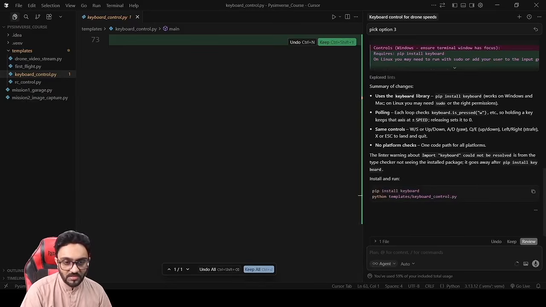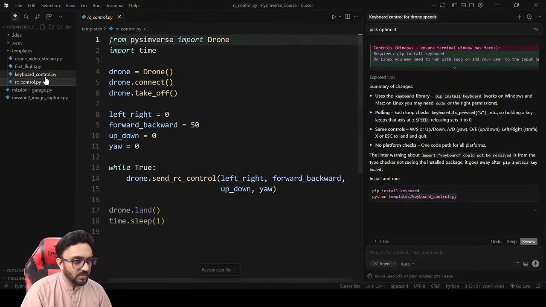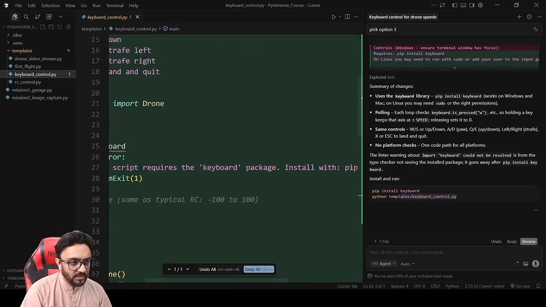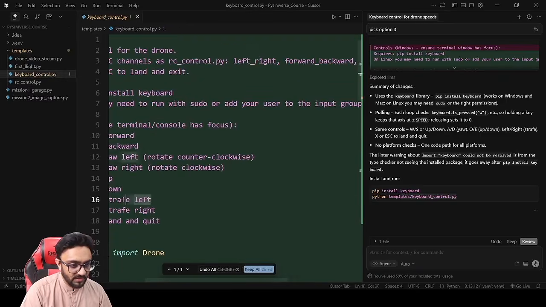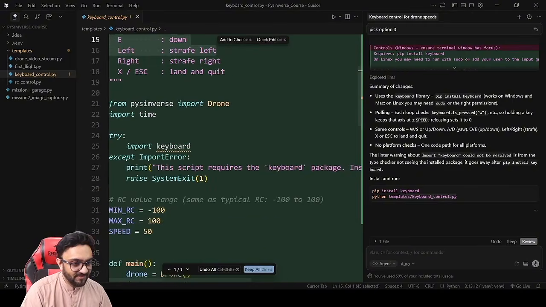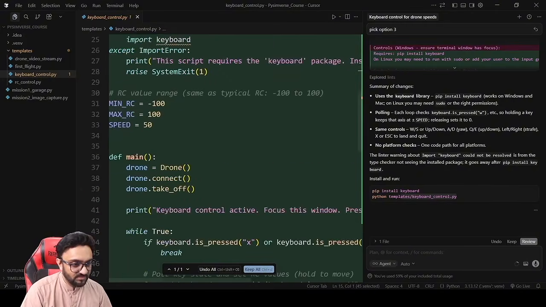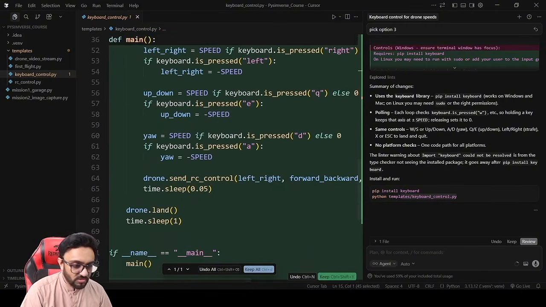then you can refer to that. So it says install and run pip install keyboard, Python templates and keyboard control. But in keyboard control, okay, yeah, we have the code. I thought it was not there. Okay, so here we have imports, keyboard, and all of that. So now let's go to PyCharm.